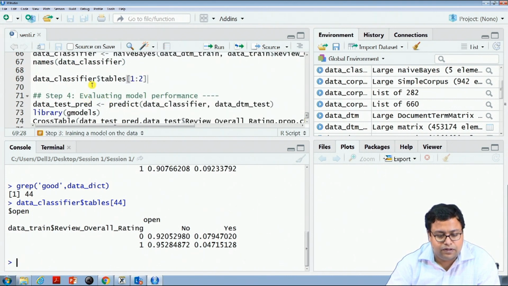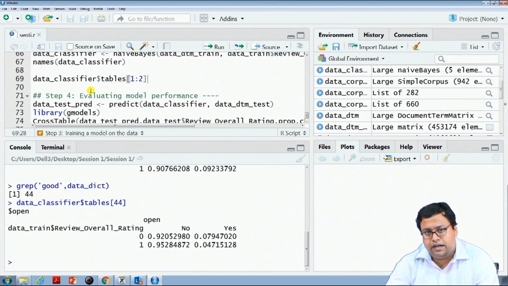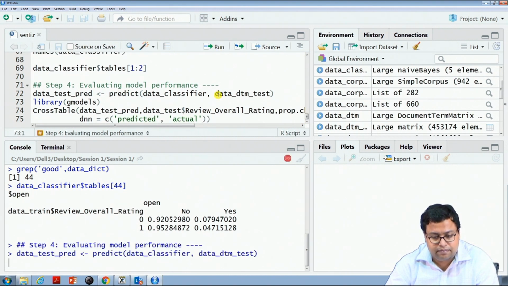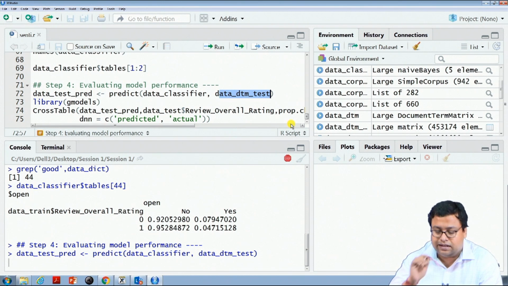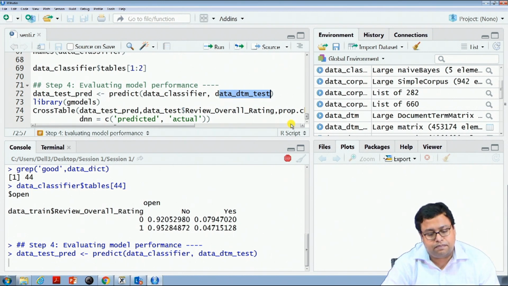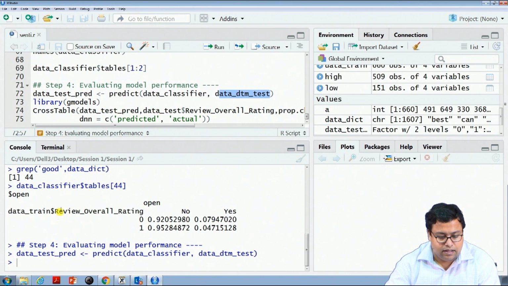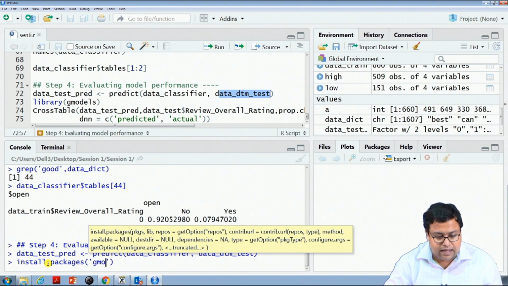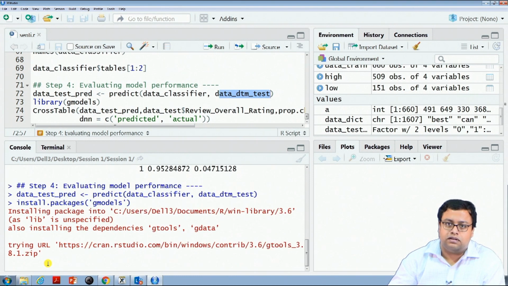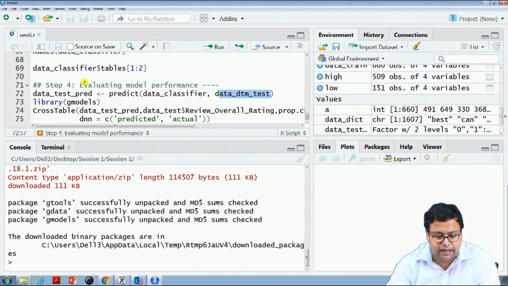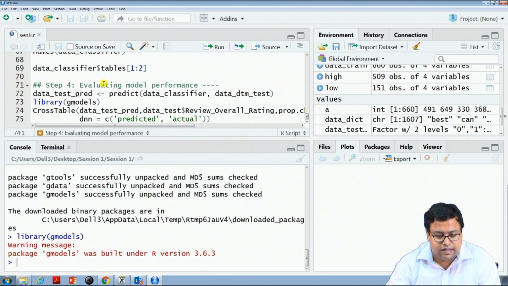So, we are doing it with only the review content. You can do exactly the same stuff with the review title. Now, I use this to predict my data. Here the DTM of the testing data, the testing document term matrix, we use for the prediction purpose, and then I will call the library. Again, install packages. I am installing because today I am using a different system. If you have installed it once on your system, you do not have to install it again. So, library gmodels, and then I will do the cross tabulation.